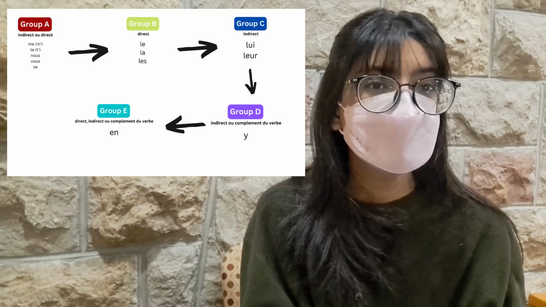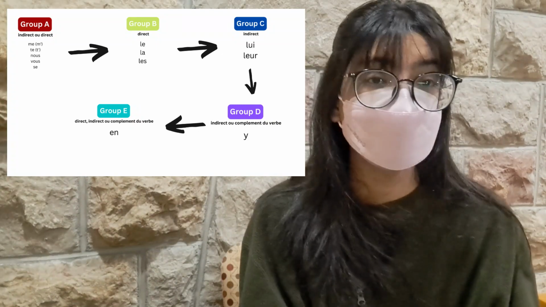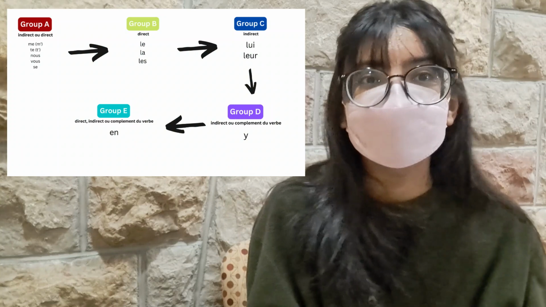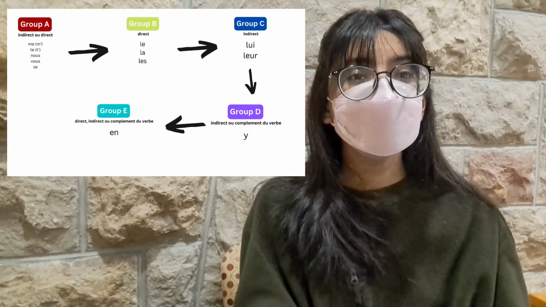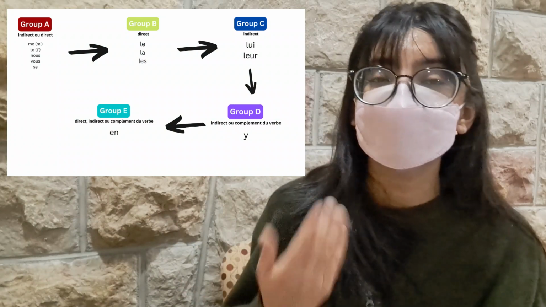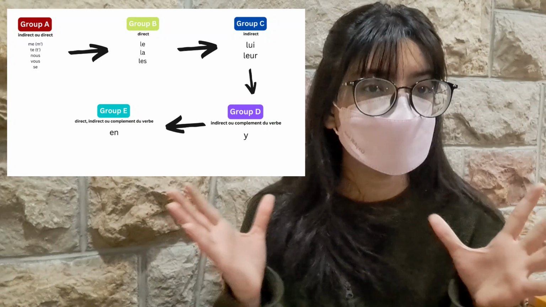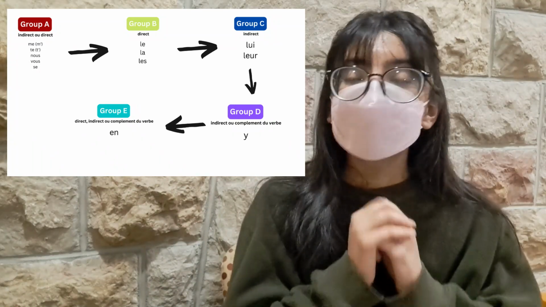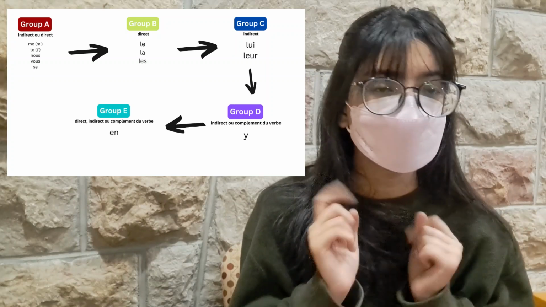So in other words, your object pronoun must always start with a Group A, if there is, or it should always start with a Group B, if there is a Group B, or if there's no Group A and B, it will start with a C, or it will start with a D, or it will start with an E, depending on what is available. Now, I know this can be very confusing, so we will look into some examples.